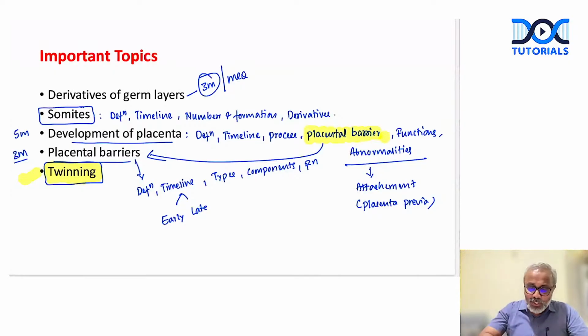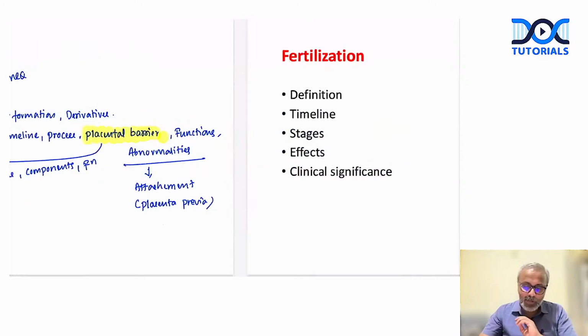Are we clear? So this is regarding some of the important topics that we need to be prepared in the topic of general embryology, right? We have discussed and we have covered almost all the topics that are very frequently asked in your general embryology. But apart from this, as I said, we did not discuss a few topics which need to be discussed in detail, which are important 5 markers.